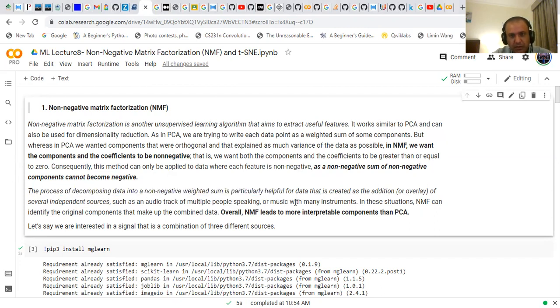Music from different instruments is also an example. In these situations, NMF can identify the original components that make up the combined data. Overall, NMF leads to more interpretable components than PCA.